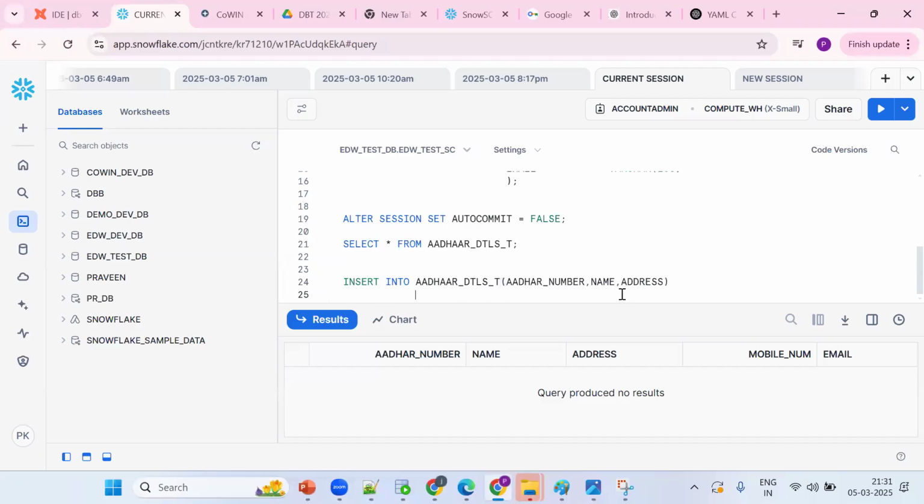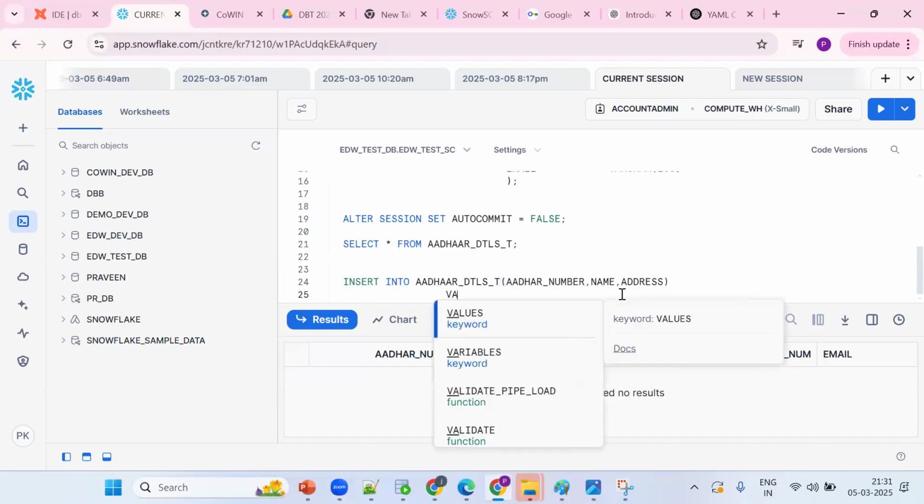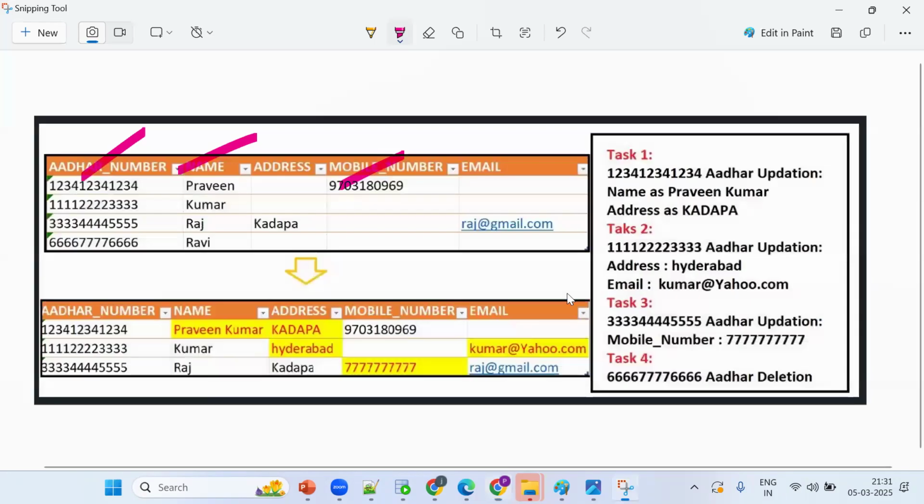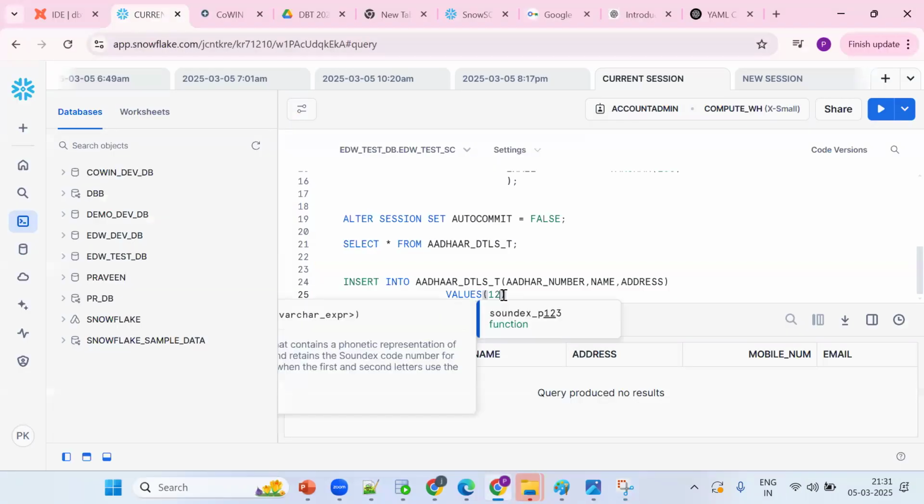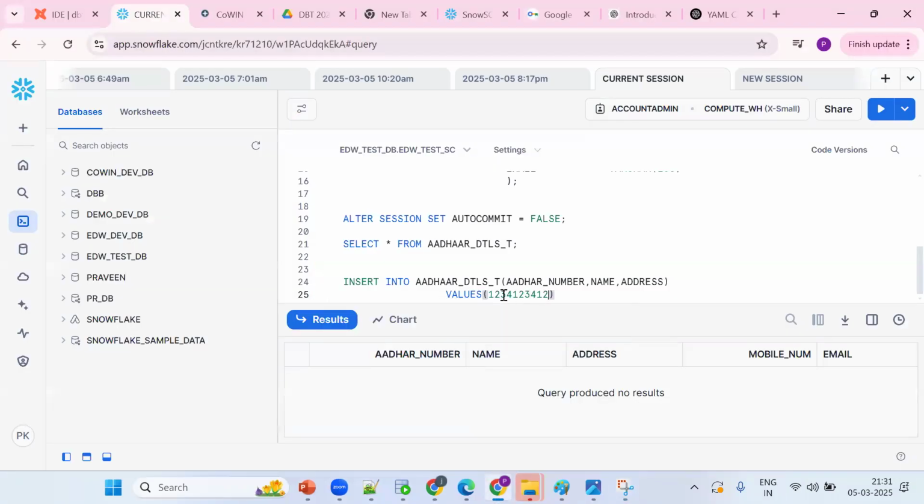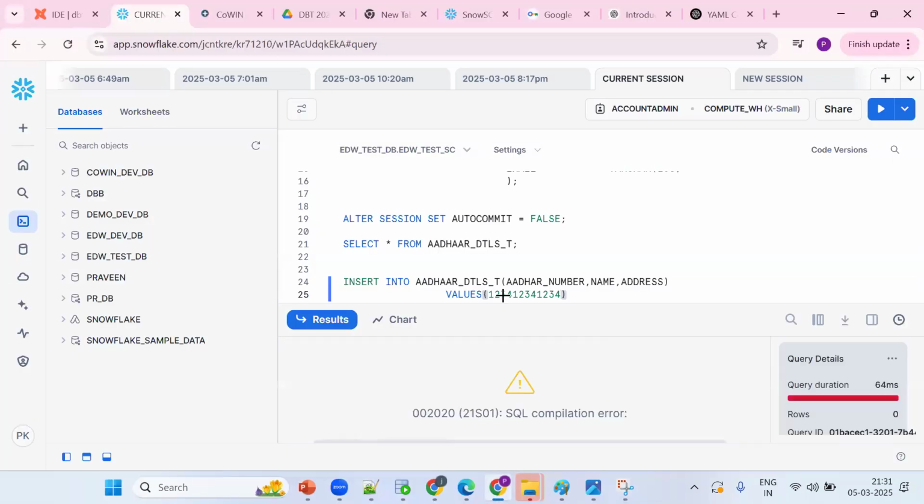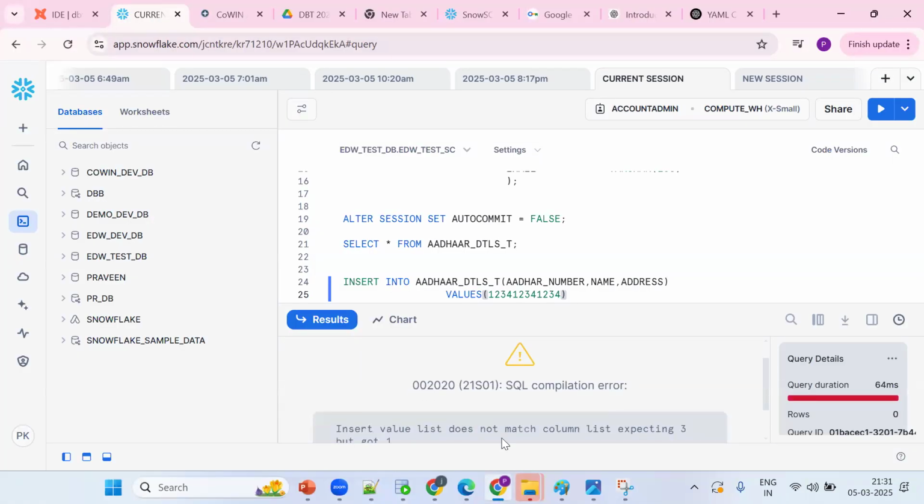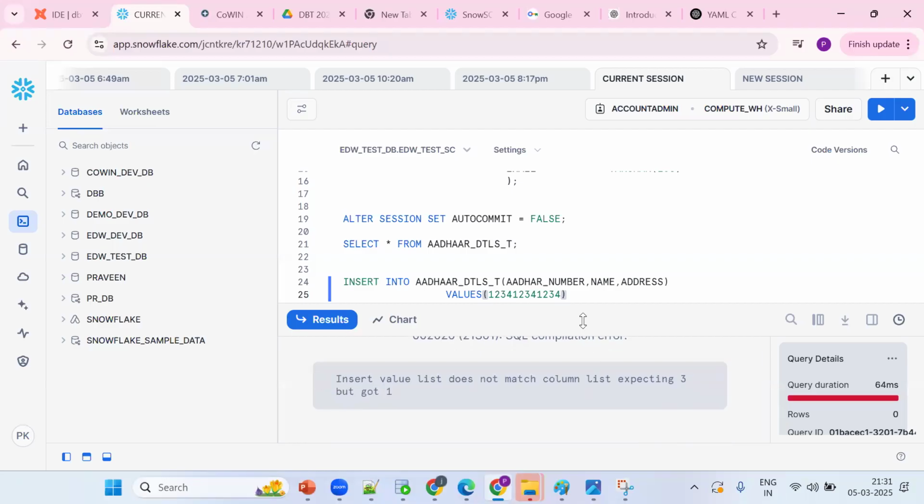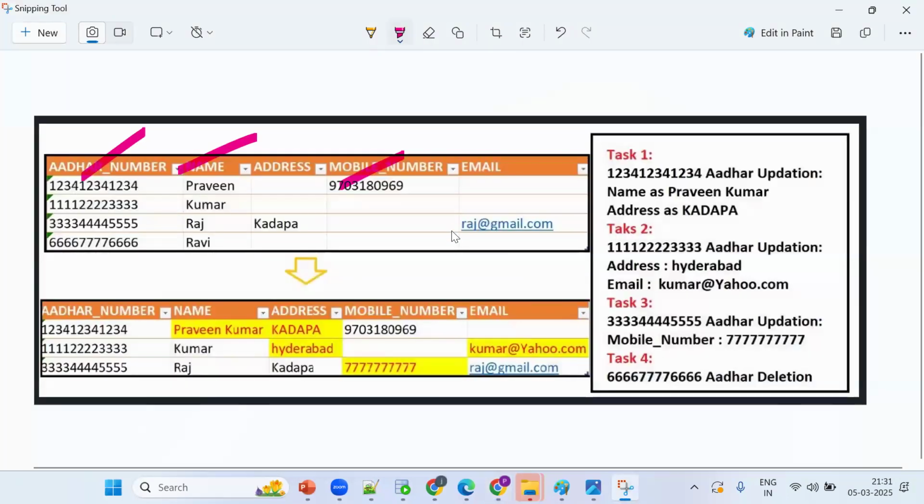Now, how many values should I populate compulsorily? 3 values. So 1, 2, 3. Tell me, will it work? It won't work. See, it says expecting 3 but got 1, a compilation error. Now what happened? Employee name, so go for Praveen.